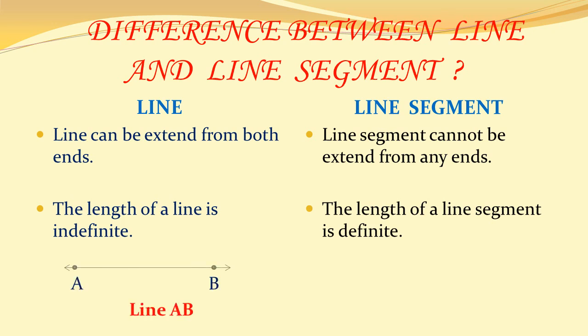You can see in the figure, arrowheads are marked, so it is line AB. Whereas in another figure, arrowheads are not marked, so it is segment PQ. Hope you all are clear with line and line segment.